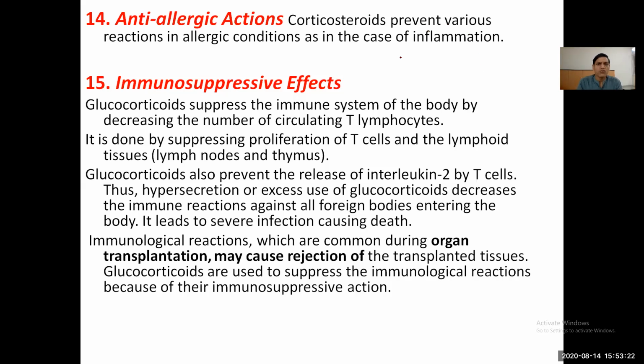Most important is the immunosuppressive effect. Glucocorticoids suppress the immune system of the body by decreasing the number of circulating T lymphocytes. It is done by suppressing proliferation of the T cells and the lymphoid tissue. Also they prevent the release of interleukin 2 from T cells. Thus, hypersecretion or excess use of the glucocorticoid decreases the immune reaction against all foreign bodies entering the body. It leads to severe infection causing death.